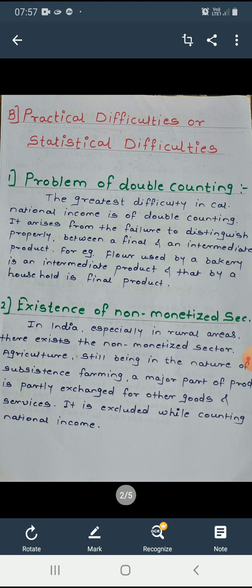Now here the second point, existence of non-monetized sector. Some of the goods produced are not sold for money. The producer himself may consume a part of the output. Sometimes goods are exchanged for goods. Those goods that are not exchanged for money should be taken into national income. But it is difficult to estimate and measure the value of output which does not enter the market for sale. In economically backward countries, there is a large non-monetized sector. So this problem is more difficult in backward countries.